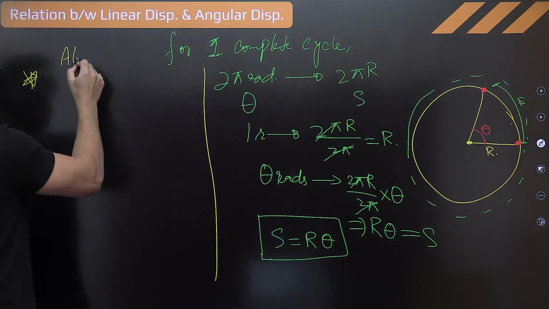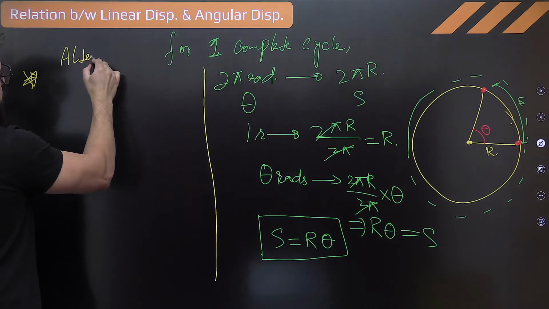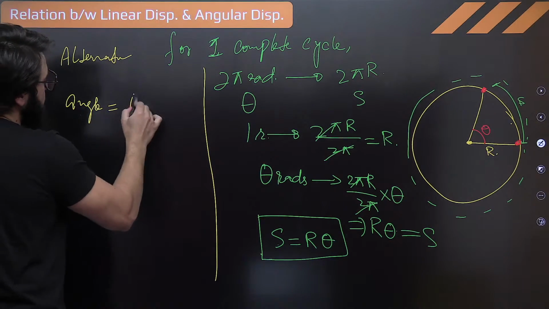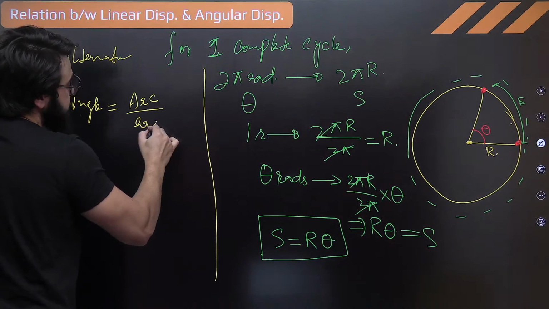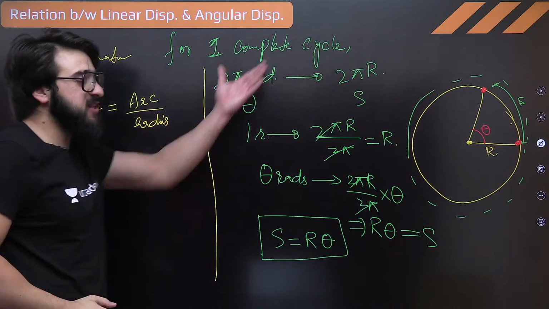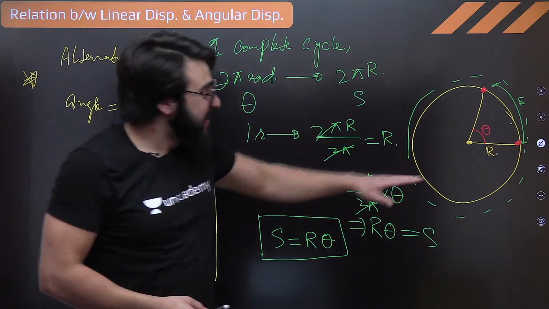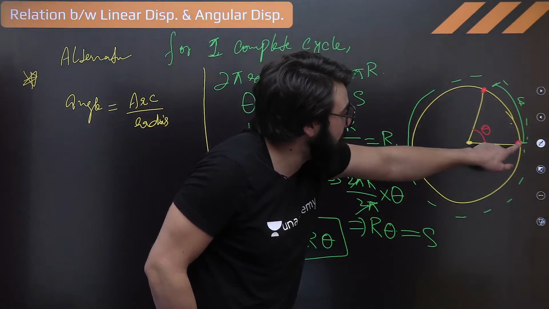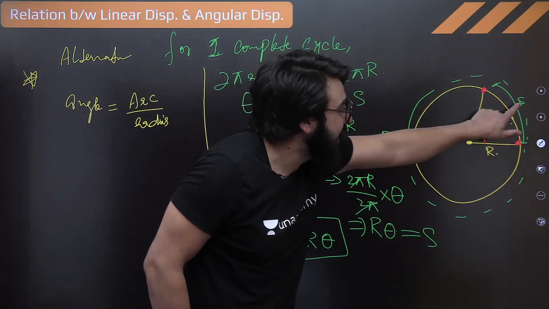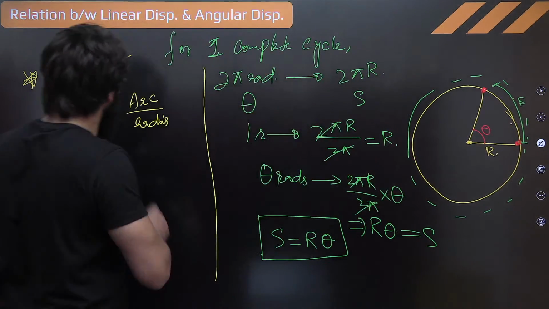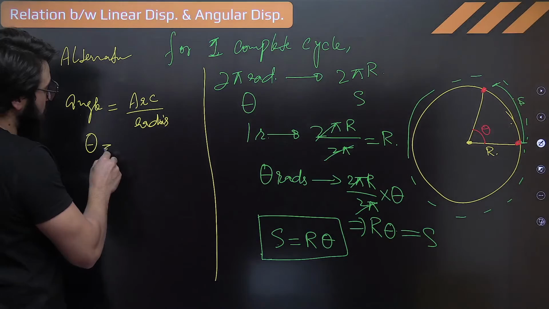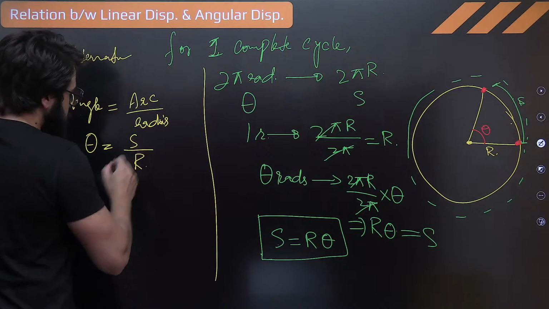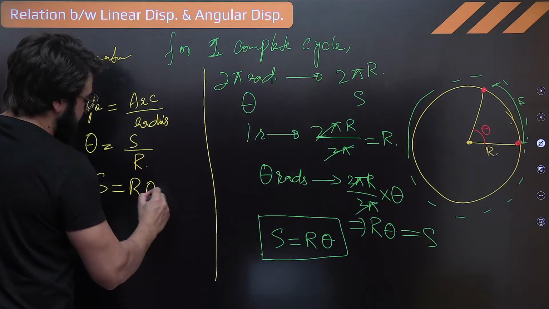If you don't like this method, the simple alternative you can use is angle equals arc upon radius. This is with the field, this is without the field. So angle is arc upon radius. How much is the angle over here? When the particle moved from this point to this point, that is theta. Arc is S, radius is R. So theta equals S upon R, that is, S is equal to R theta exactly.